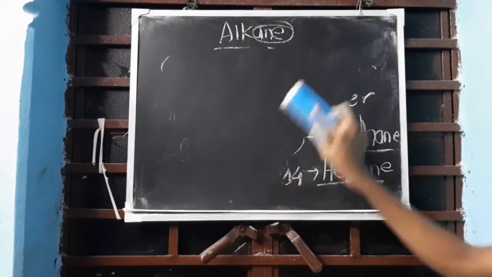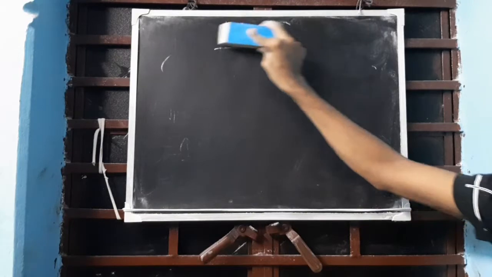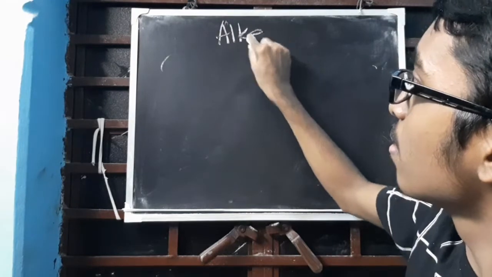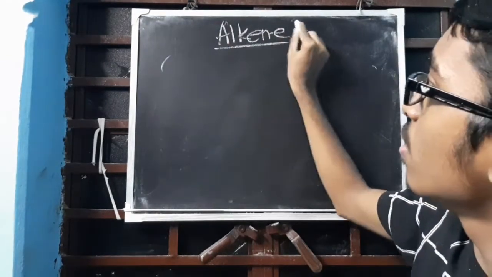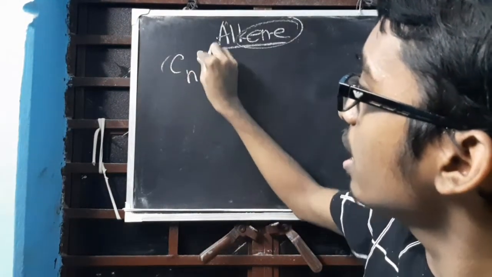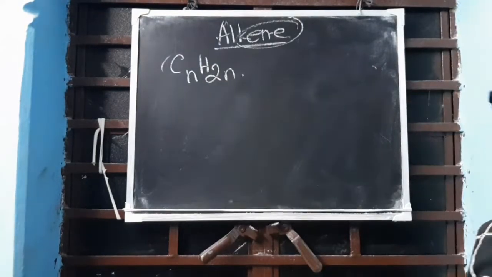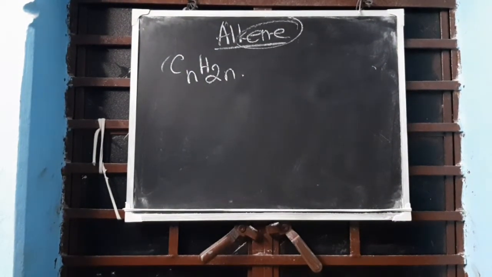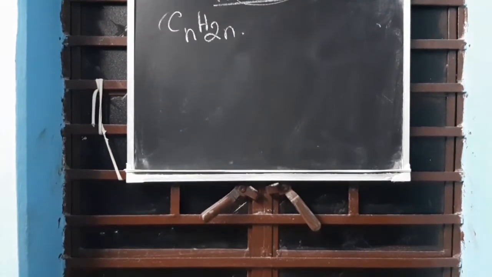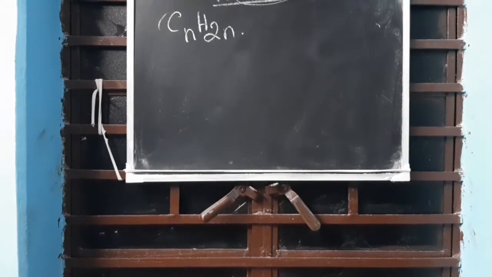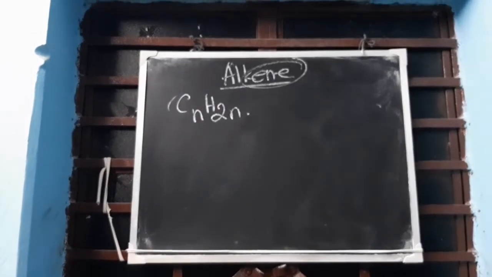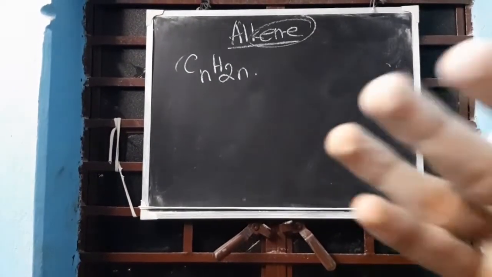Next, alkene. Second, alkene. Now, focus on the word ene. Clear? The general formula is CnH2n. What is the formula? CnH2n. Previously it was 2n plus 2, if you have remembered. This formula is only H2n. No change. That plus 2 is not there in the formula.